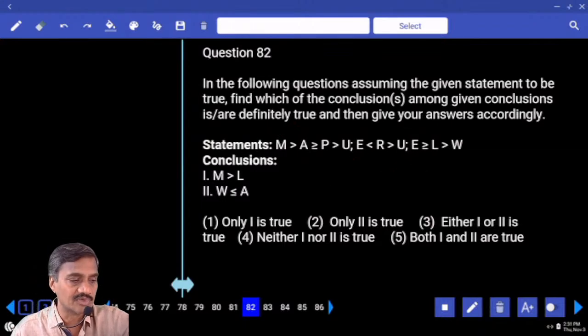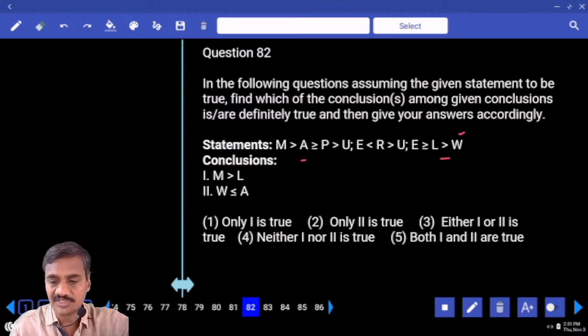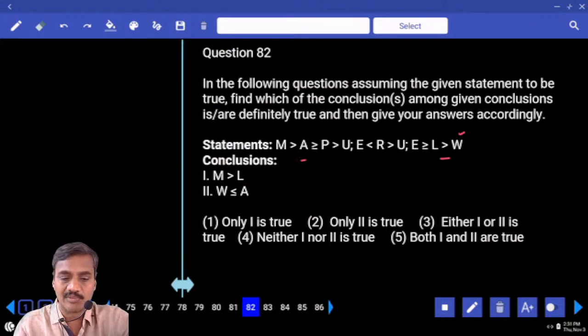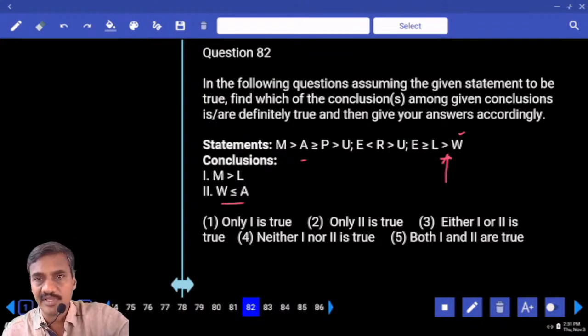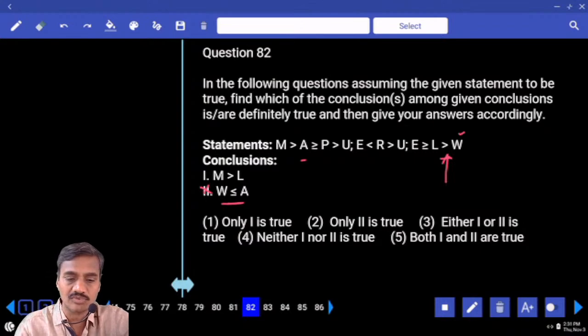Then coming to the next one, W and L. W is here, L is here. W and A, and which element is common here? Now W is lesser than or equals to A, but here there is only the greater symbol, no equal to. Hence this is also ruled out. Hence what is your answer? Neither 1 nor 2, choice 4 for 82.